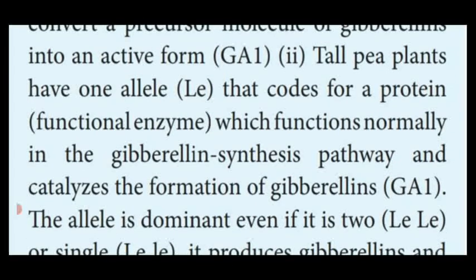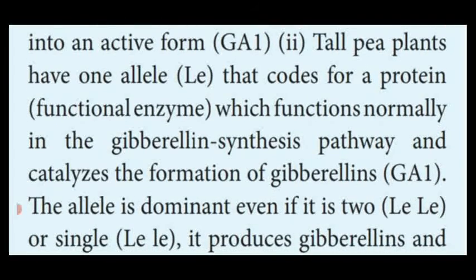Second one, the tall pea plant has one allele that determines the height of the plant, that is Le. This allele codes for a protein called a functional enzyme, which synthesizes gibberellin normally and catalyzes the formation of gibberellin.